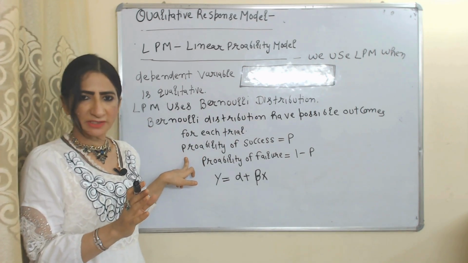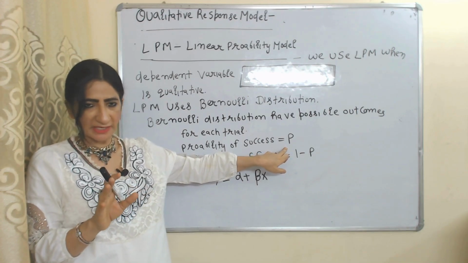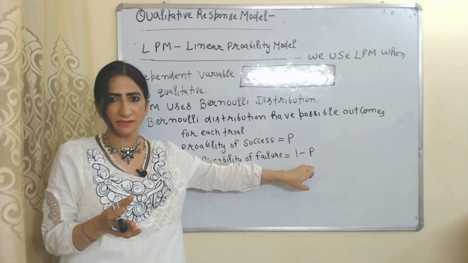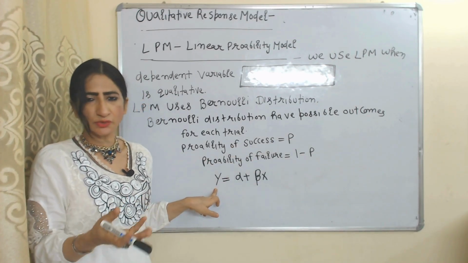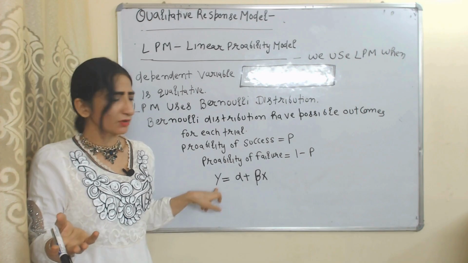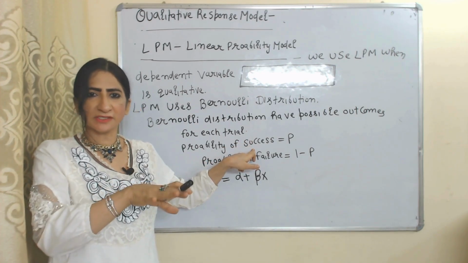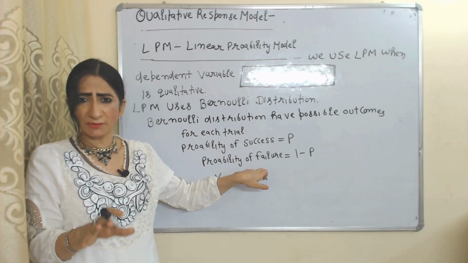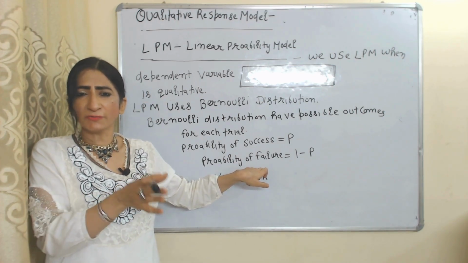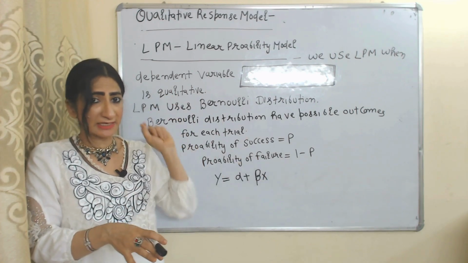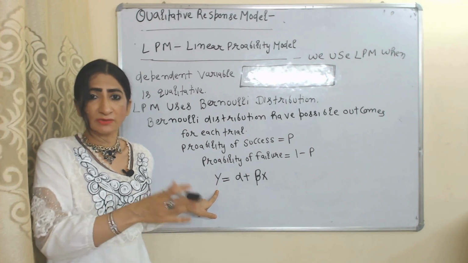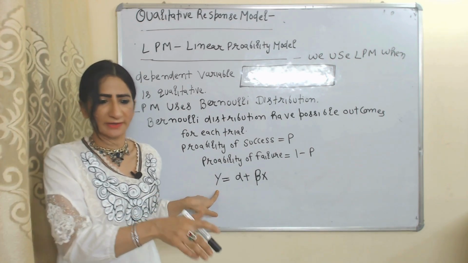First, probability of success, which is represented by P. Second, probability of failure, which is represented by 1 minus P. If person choose to buy car, it will be called success, and value of success will equal to 1. If person don't choose to buy car, it will be called failure, and value of failure will equal to 0. As we earlier discussed, we represent our qualitative dependent variable by using binary term 0 or 1.